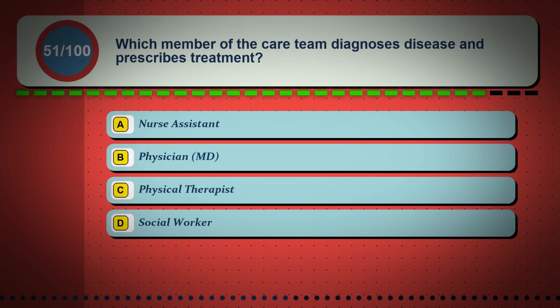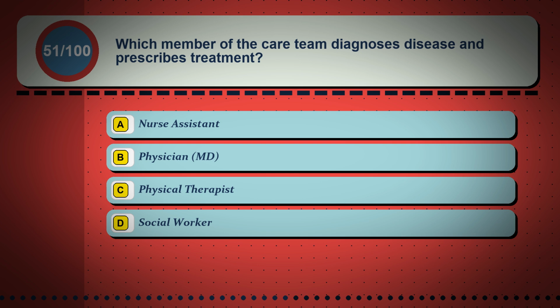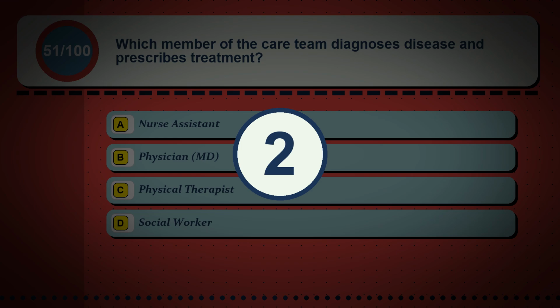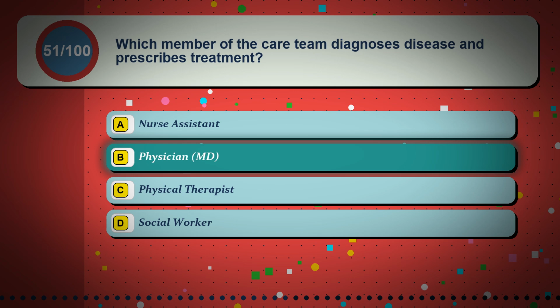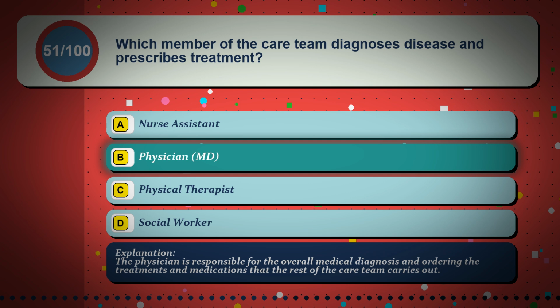Question 51. Which member of the care team diagnoses disease and prescribes treatment? Option A, a nurse assistant. Option B, physician, MD. Option C, a physical therapist. Option D, social worker. The correct answer is option B, physician, MD. The physician is responsible for the overall medical diagnosis and ordering the treatments and medications that the rest of the care team carries out.